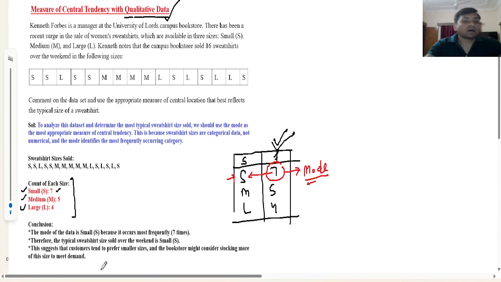This means the storekeeper should maintain more stock for this standard size, or we can say small size, because this is the modal value in this qualitative data, the most frequently demanded sweatshirt.